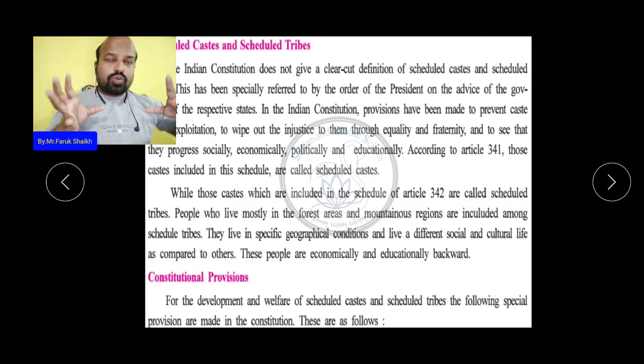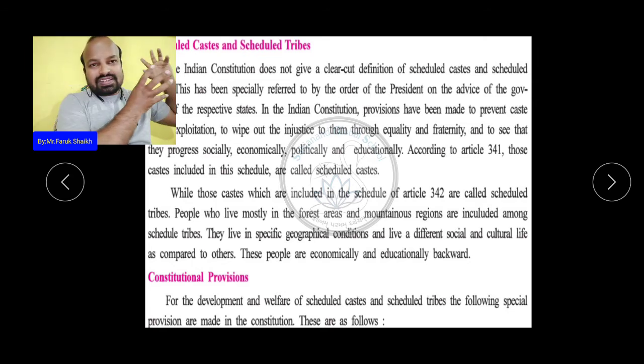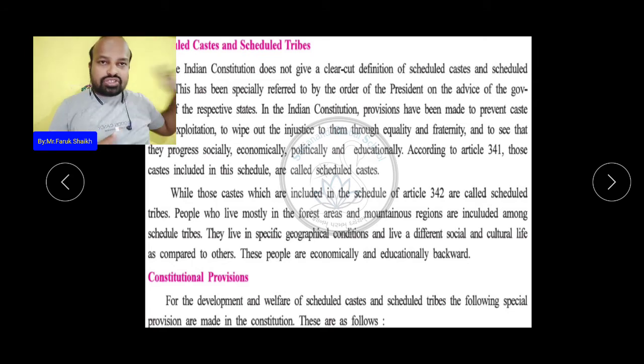Tribe means a group of people who live in dense forest or hilly mountainous regions. In Gujarat they are called आदिवासी, यानी कि बहुत पुराने ज़माने से वो जंगल में ही रह रहे हैं. They have no communication with modern society, with the city or town. They are called Adivasi. Understood? So the group of people included in Article 341 are called Scheduled Caste, and the group included in Article 342 are called Scheduled Tribe.